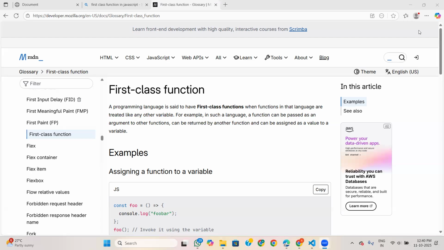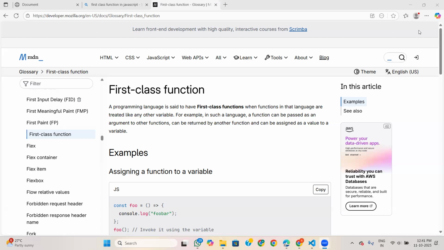Okay, then what is a parameter and what is an argument? While we are creating a function, while we are defining a function, at that time we define some values inside the function; those are parameters. But while we are calling that function, meaning while we are invoking that function, at that time we pass a value inside the function; that is nothing but an argument.